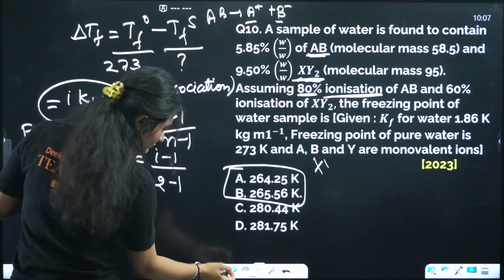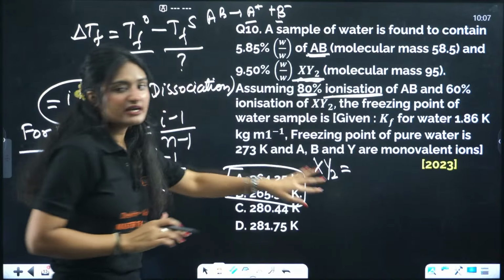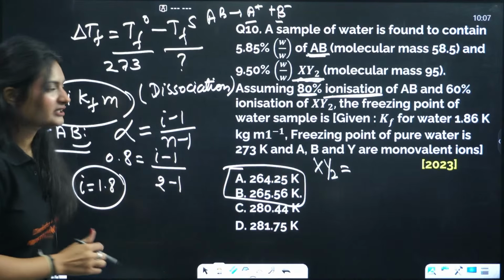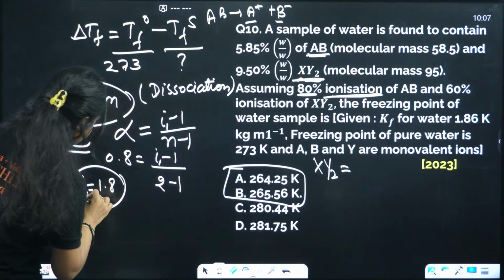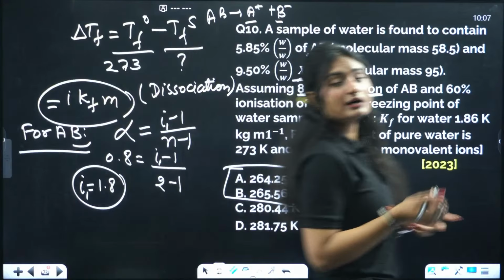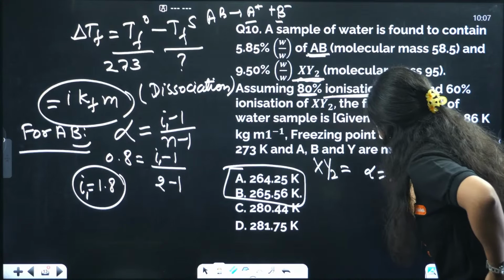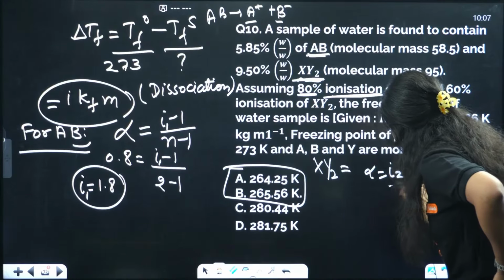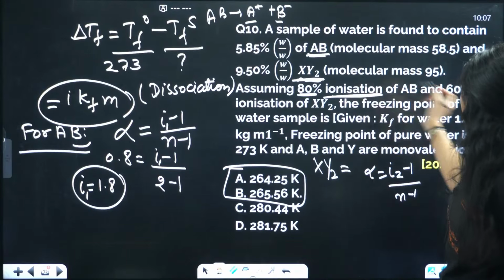For XY2, let's calculate the van't Hoff factor. I'll name the first one I1. I1 is 1.8. And for XY2, I will use I2. Then alpha will be equal to (I2 minus 1) upon (n minus 1). Alpha is how much? 60%.